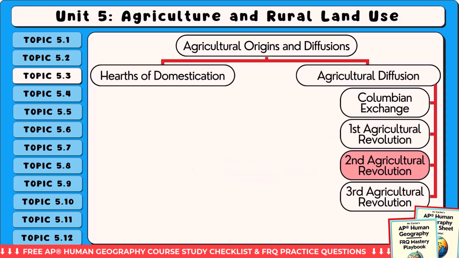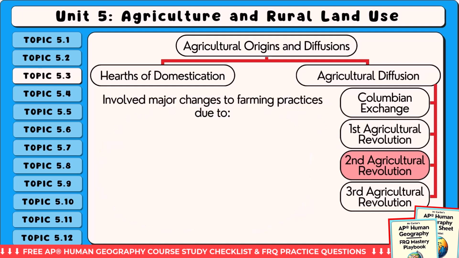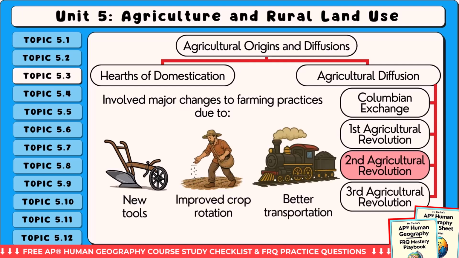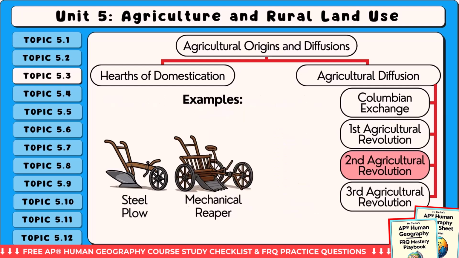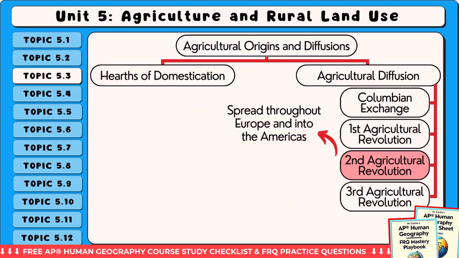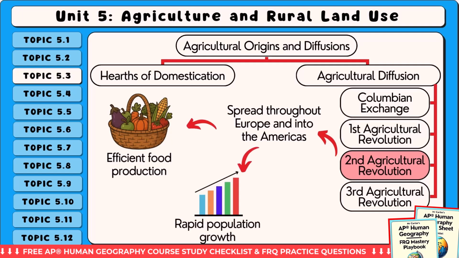The third pattern is the Second Agricultural Revolution, which began in Europe between the 17th and 19th centuries. It involved major changes to farming practices due to the use of new tools, improved crop rotation, and better transportation. The invention of the steel plow, mechanical reaper, and improvements in drainage and fertilization helped increase productivity. These innovations spread throughout Europe and into the Americas, making food production more efficient and supporting rapid population growth during